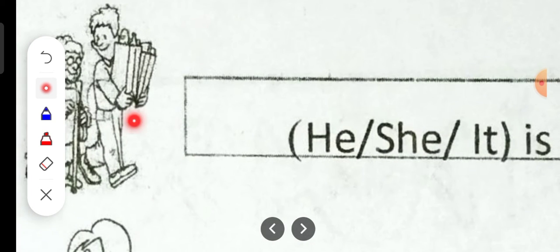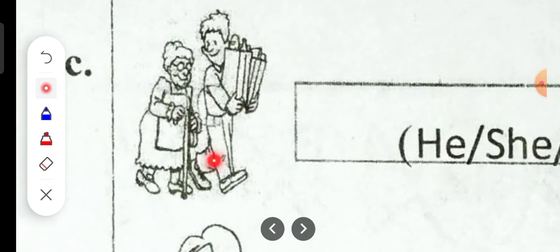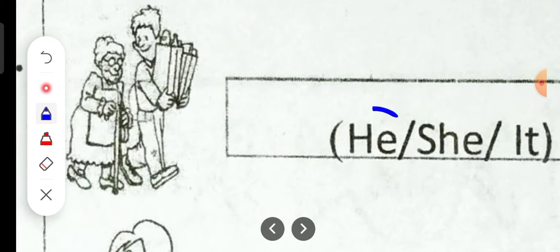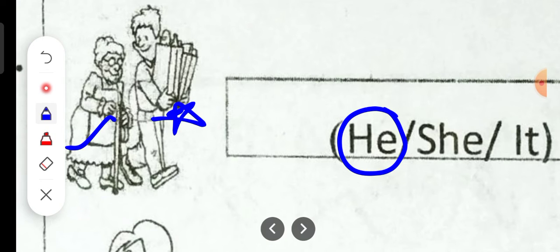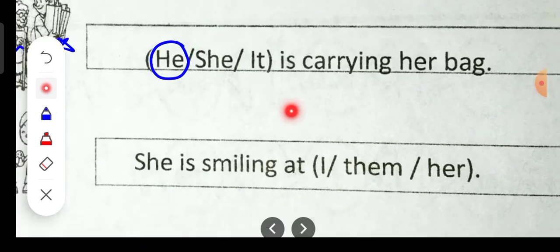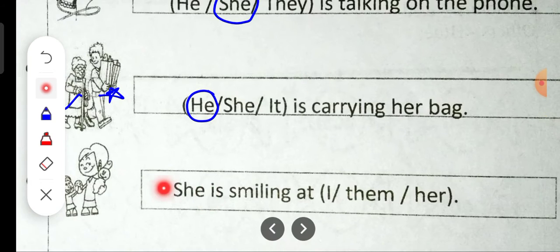Now you see this boy is carrying. Okay. So you will write he is carrying her bag. Whose bag? This auntie's. This boy is carrying this lady's bag. Okay. So that is why we have written he is carrying her bag.